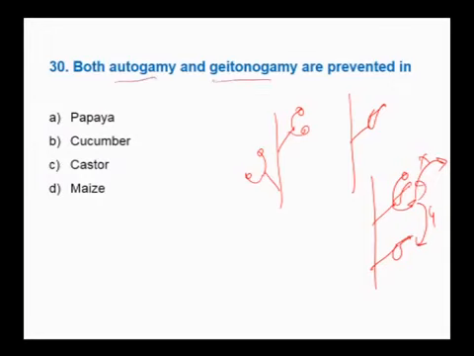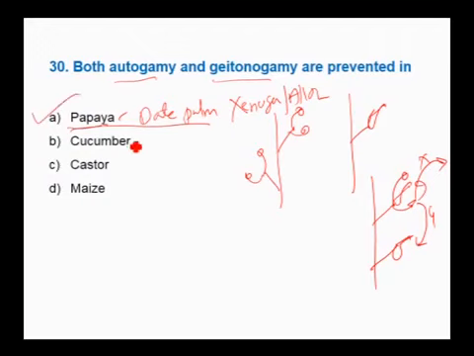Autogamy and geitonogamy can both be prevented only when the plant is dioecious, like papaya and date palm. They can go for only xenogamy or allogamy. Therefore, the answer is papaya. Cucumber, castor and maize are monoecious, so xenogamy and autogamy are possible. Therefore, papaya is the right answer.